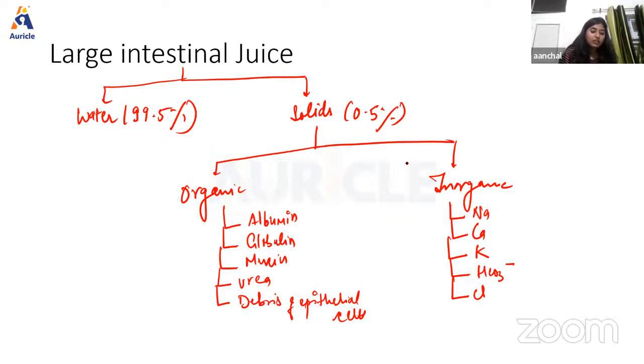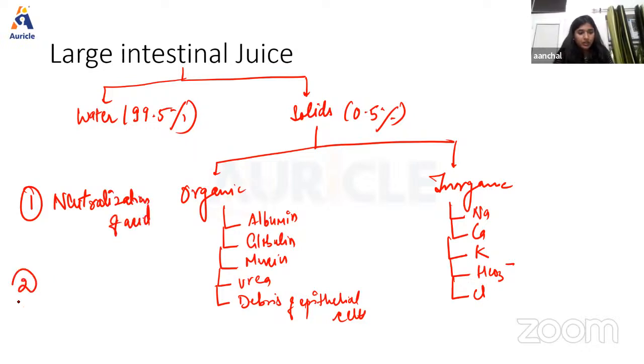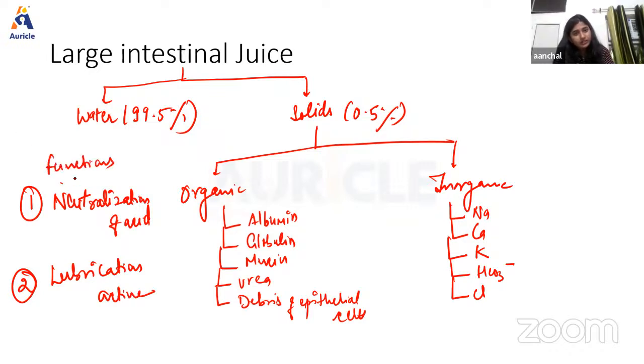And when we talk about the function of the large intestine juice, it is responsible for neutralization of acid, and also for providing lubrication activity. Okay, these are the functions of large intestine juice.